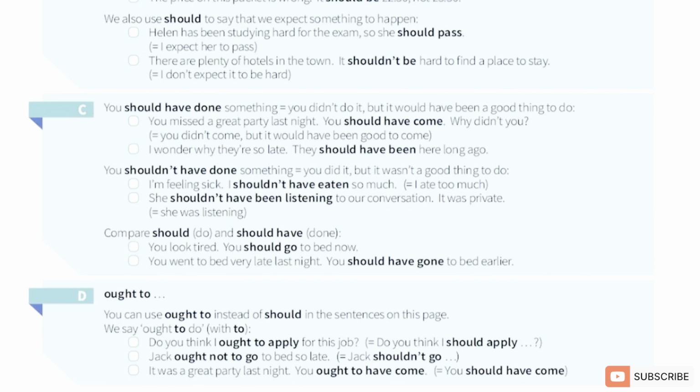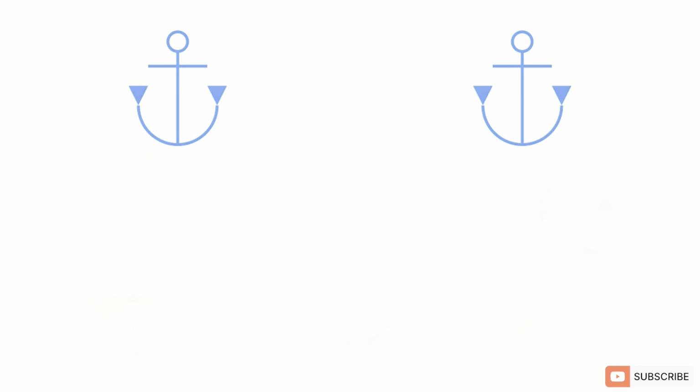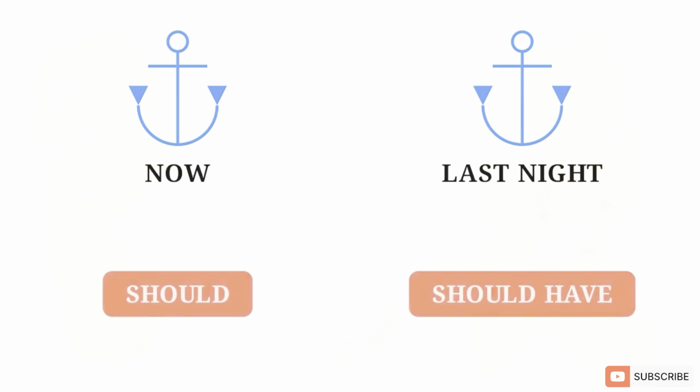Now we put it all together. Surrounding information dictates your timeline. In the first sentence, look tired describes a current state, so we use you should go. But in the next example, last night forces us into the past structure, you should have gone. English grammar is often a game of context. Identifying temporal anchor words, like now versus last night, is how you determine which verb structure to select.